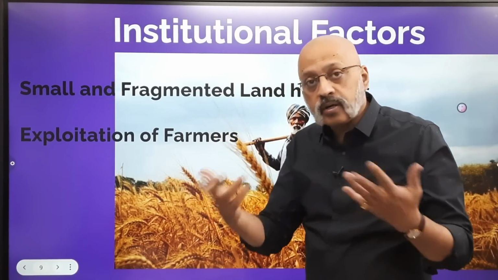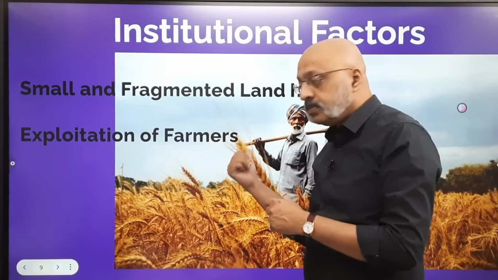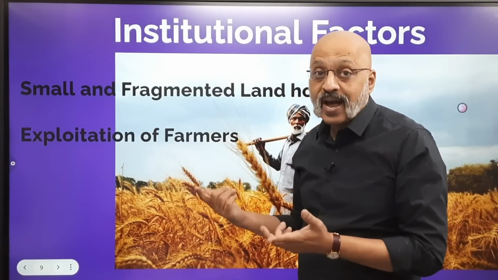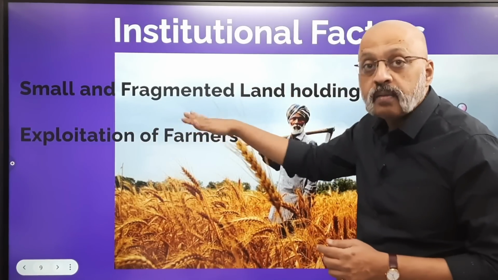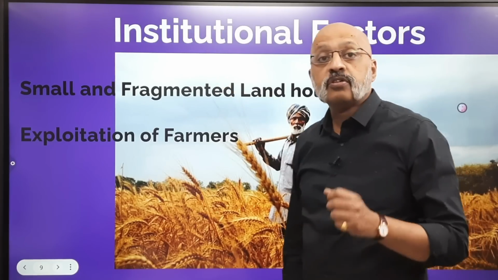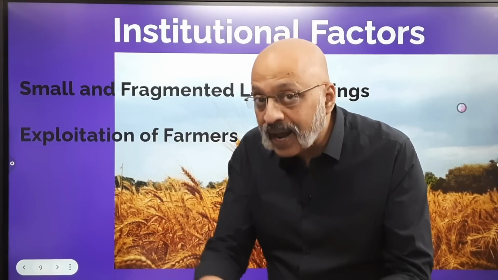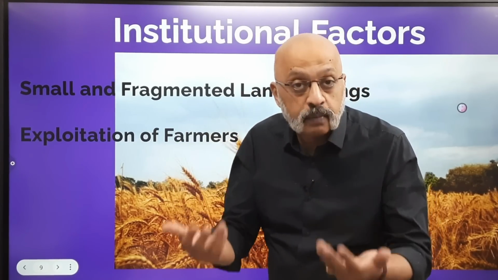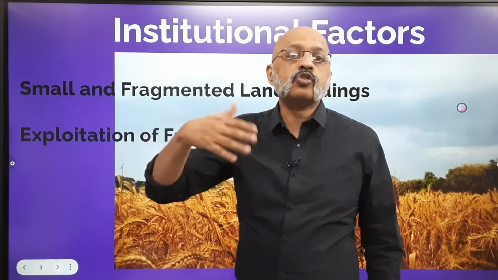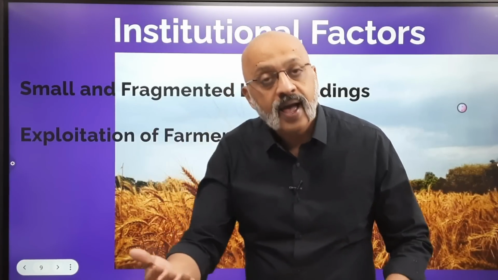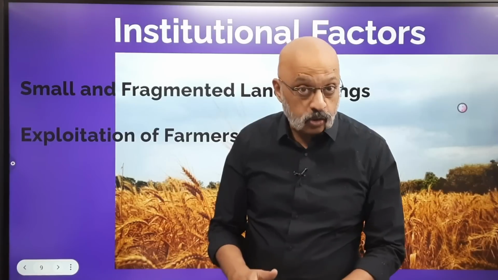So the landlord is having a field day. He gets money from the government, he gets money from the farmer also as rent, right? Whereas the entire responsibility is on the farmer. So the exploitation of the small and marginal farmer is another major institutional reason for low agricultural yield, because all the money he has, he's giving as rent. Where will he have the money to get better farm machinery or better quality seeds? And they invariably end up getting reduced to bonded labor. Or in some cases, many of these farmers sell their land and then they become labor on their own land. That also happens to a large extent in many states.